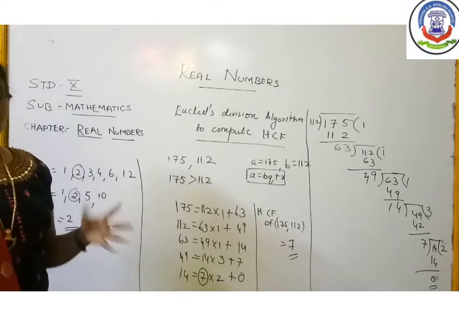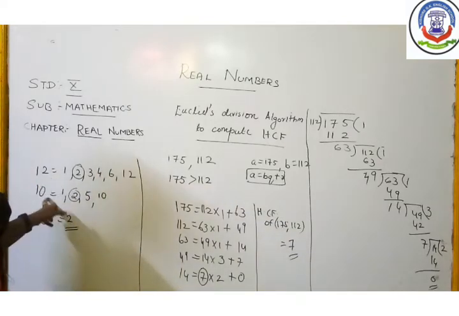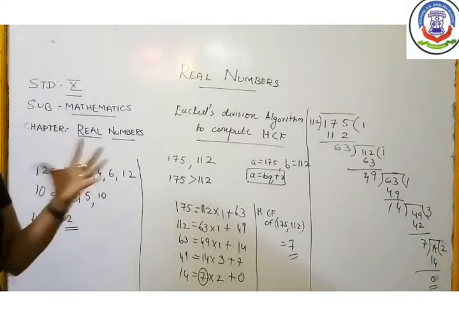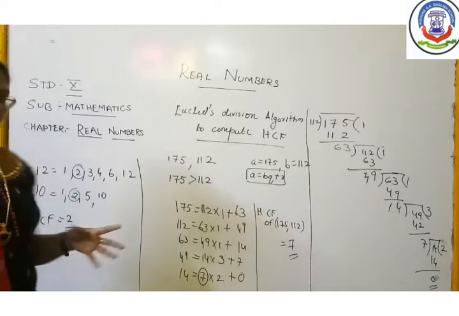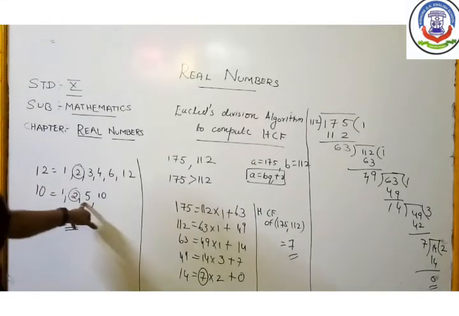How can you find out the HCF? In the normal case, suppose two numbers are given, 12 and 10. You will write down all the factors of 12, and at the same time you will write down all the factors of 10 also.